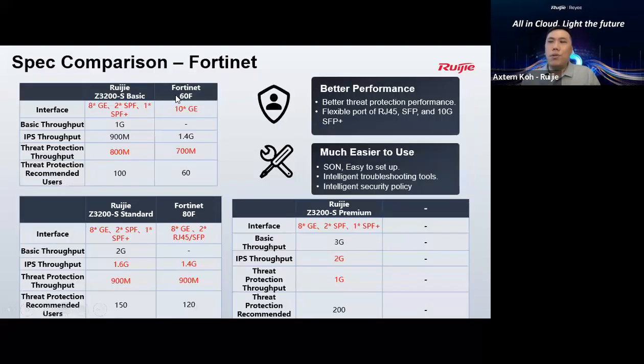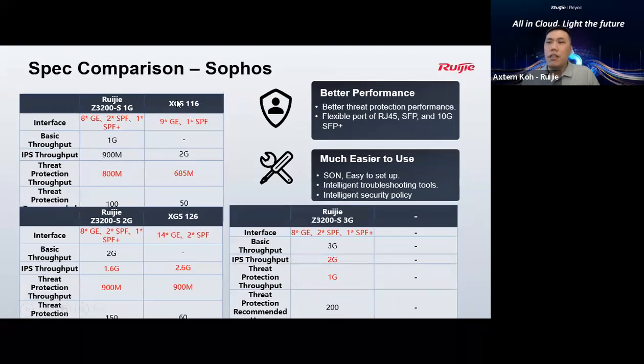All right, so who are we going to compare with for this firewall? Normally we will compare with Fortinet 60F and 80F, based on the capacity sizing, throughput, IPS throughput or basic throughput, and the recommended number of users. And we also compare with Sophos, SG 116 series and SG 126 series.